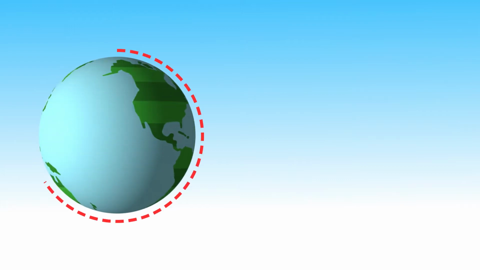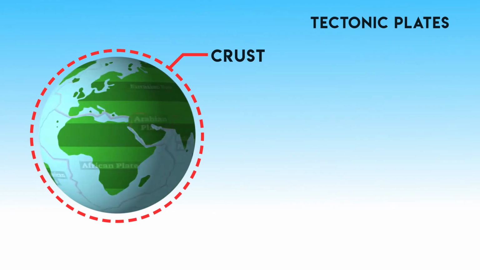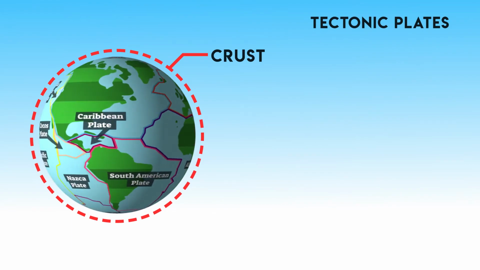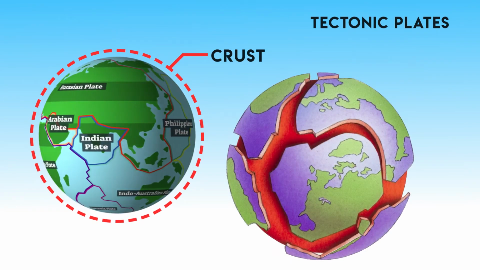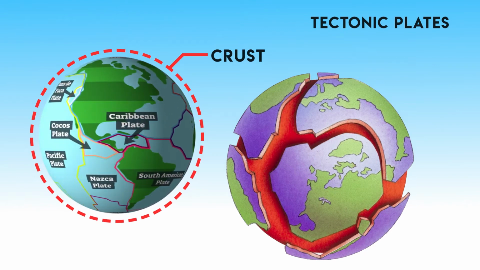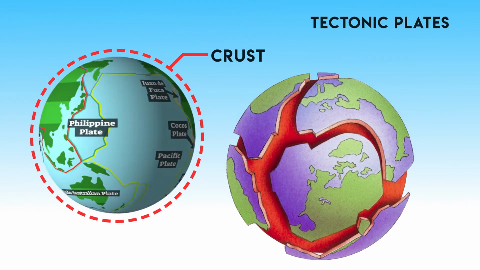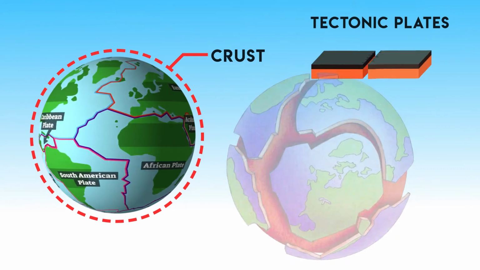The outer layer of Earth, also called the crust, is made of solid material and divided into big and small segments called tectonic plates. These tectonic plates move relative to each other all the time. This relative movement can be of four types.